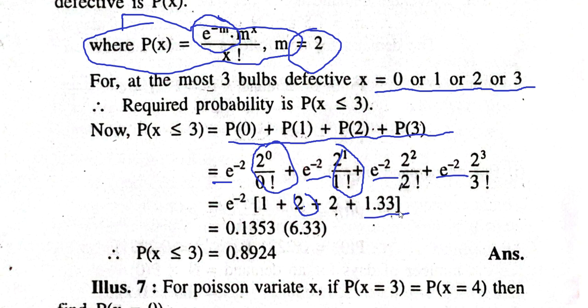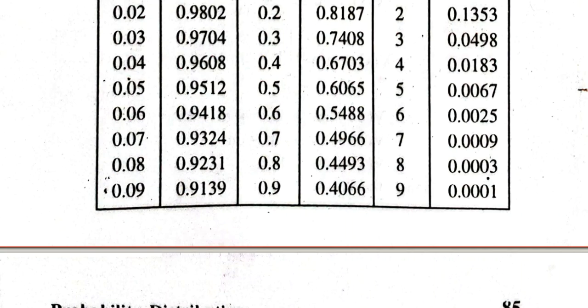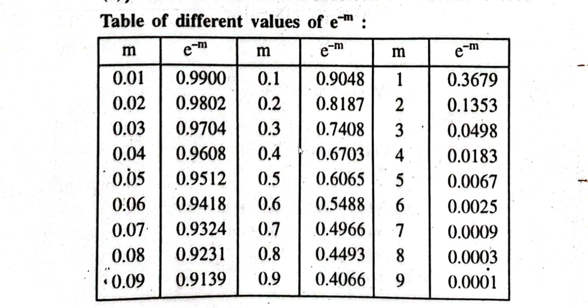If we add these terms, we will get 6.33, and e raised to minus 2 will be observed from the table. I will use this value from this table: for m equal to 2, e raised to minus 2 will be 0.1353.